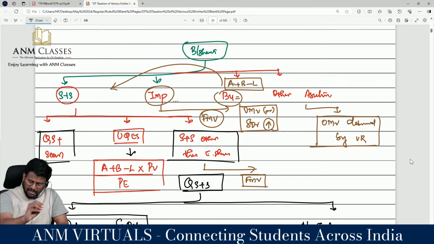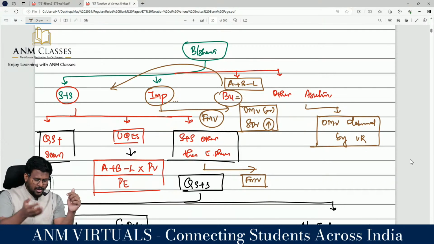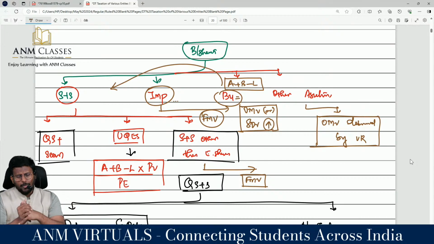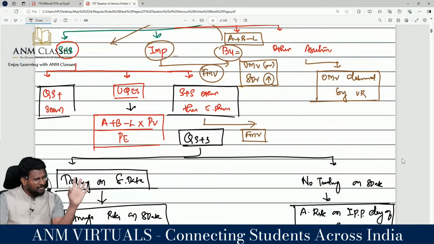Unquoted equity shares are valued at A plus B minus L into PEV divided by PE. Where A stands for book value of the asset other than bullion, B stands for fair market value of the bullion, and L means liability. That liability includes 3 items, liability excludes 6 items. PEV means present value, that is market value of the equity shares, divided by book value of the equity shares. Shares and securities other than equity shares, take the market value.